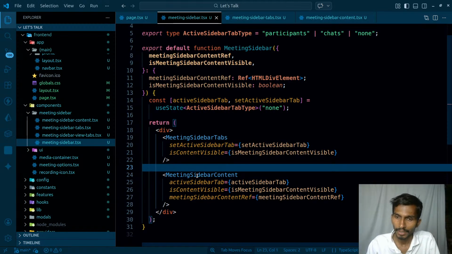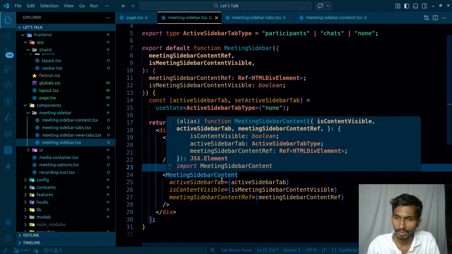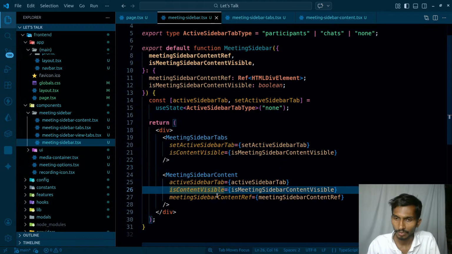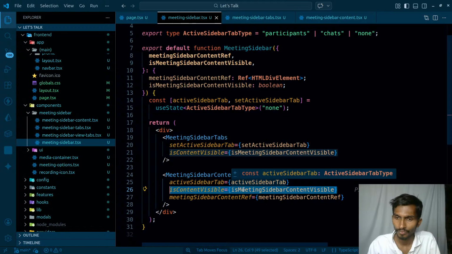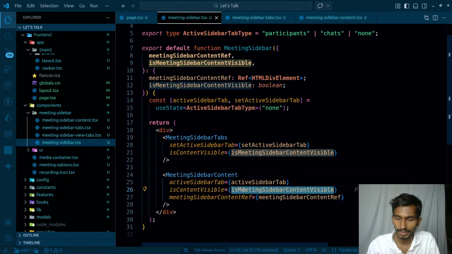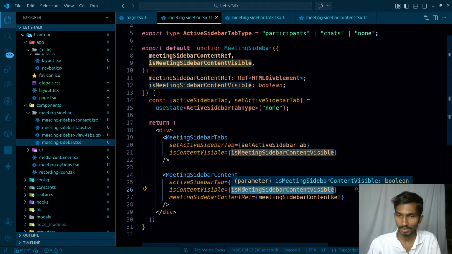Once the state is maintained, so meeting sidebar content, is content visible is going to be the value of that, but the value of is content visible is going to be decided here.